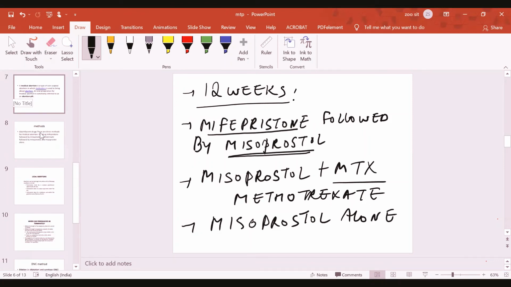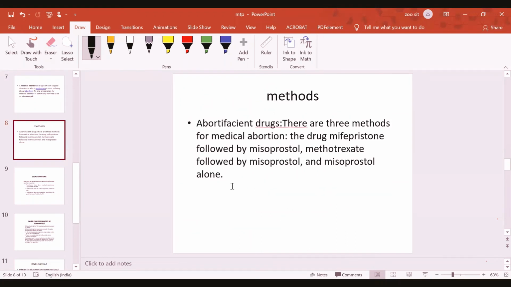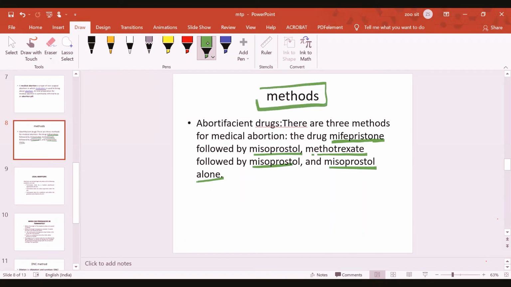These are the abortifacient drugs, and here we have the methods for medical abortion. The drug is mifepristone followed by misoprostol, and MTX, methotrexate, followed by misoprostol, and misoprostol alone. These are actually the various drugs that can be used for medical termination of pregnancy. So these drugs are known as abortifacient drugs.